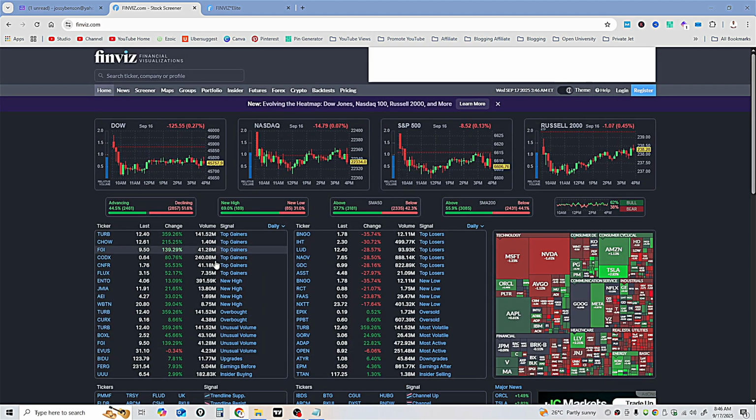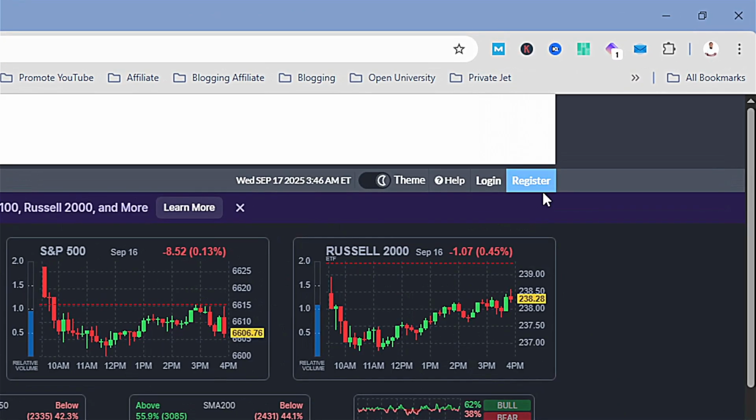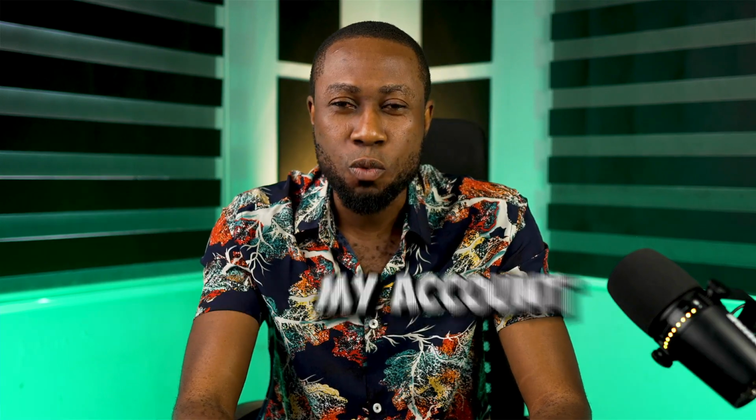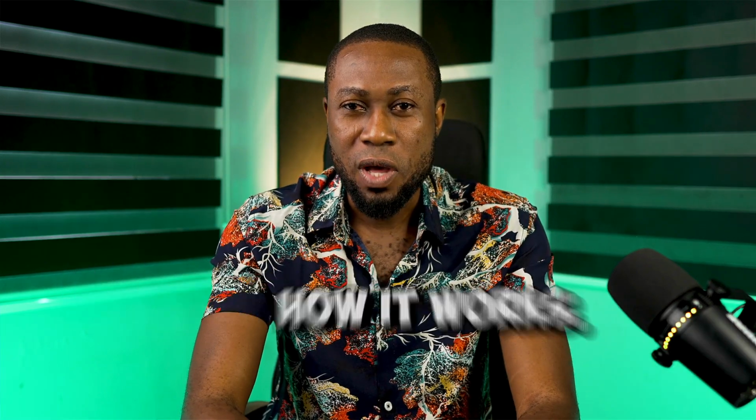If I come here again to see, this is how the page looks like. It's populated with a lot of information, but I'll tell you exactly what you need on this side. First thing first, I want you to click on this button here and register your account. But in my own case, I already have an account, so I'll click on login. Registering is super simple and 100% beginner friendly. You can do that at any given time. Clicking on login simply means I already have an account. I just want to log into my account, and then I'll show you how it works.